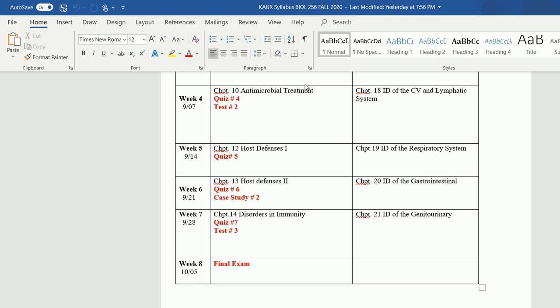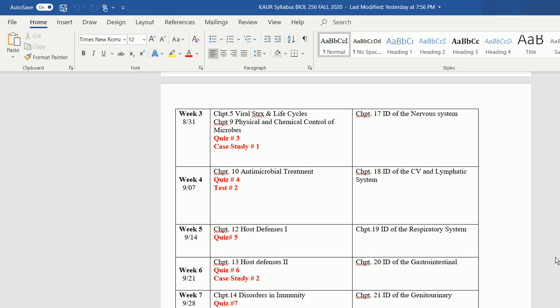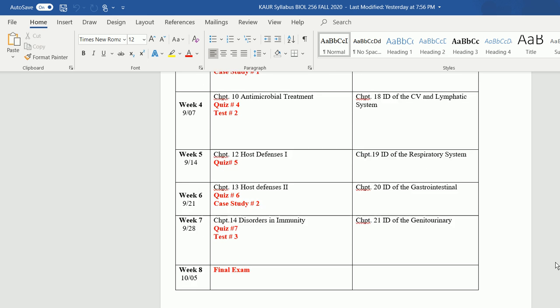In week number 4 we will be doing chapter 10, which is on antimicrobial treatment. And also this week we will be doing chapter 18, which is infectious disease of the cardiovascular and lymphatic system. So these 2 chapters will make your quiz number 4. And then this week we also have test number 2, and test number 2 will be from the contents of chapter 3, week number 3 and week number 4.